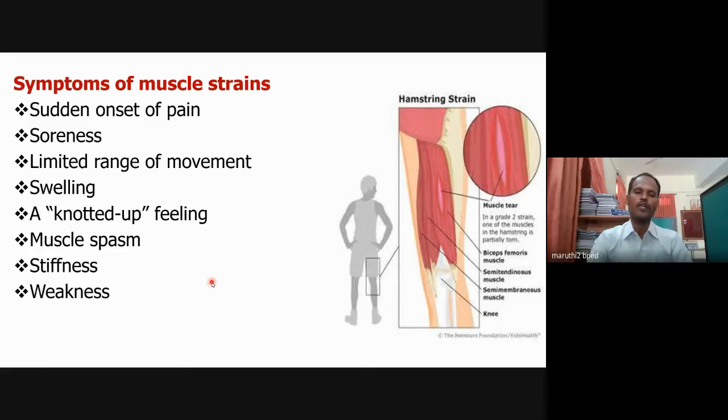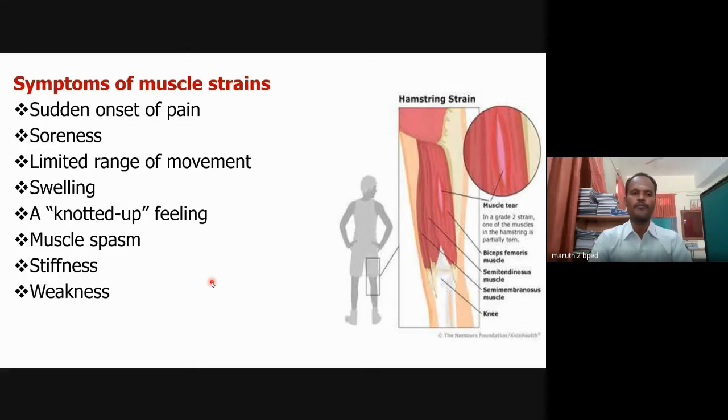Then limited range of movement, because each and every muscle has its own limitation. For example, if you want to develop your flexibility, you don't do it very fast or as you like. You should do the stretching exercises or flexibility exercises according to the potential of the particular muscle, and what the basic movement of the particular muscle is. You don't use it improperly, so it will lead to muscle strain.